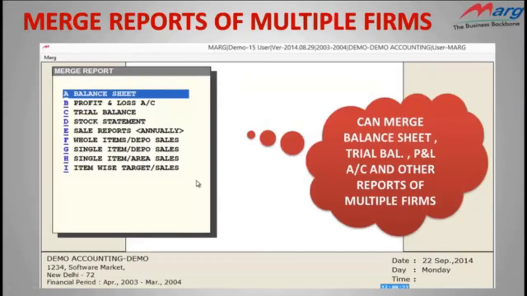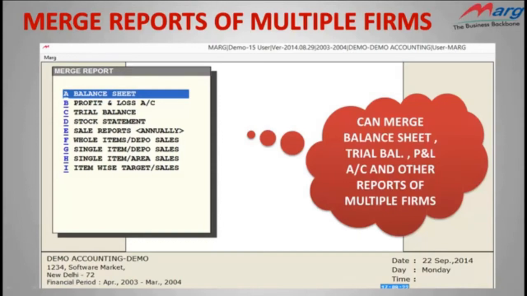Now the next option is merge reports of multiple firms. If you are using multiple Mark software at different locations, then you can view merge report in a single software. For example, if you have multiple branches at multi-location or you have done multiple companies setup, then you have to maintain separate data for separate branches. But if you are using Mark software, then you can use merge report option, through which you will be able to view merged reports of all branches together.